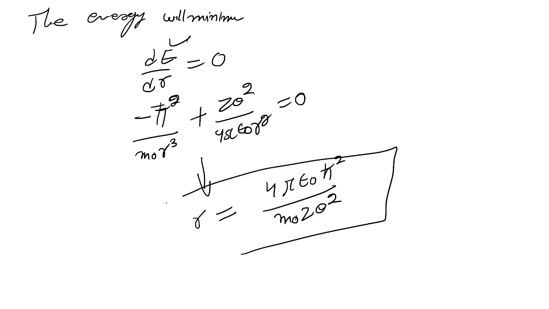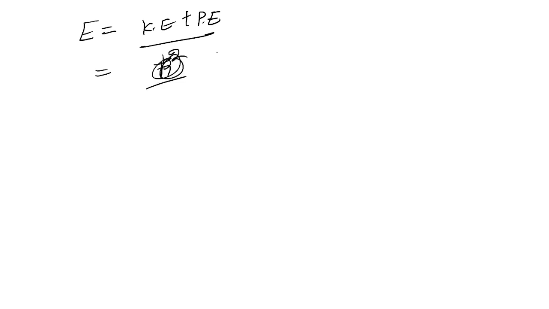R means the radius of that orbit. So now we put this value of r in the expression we had, kinetic energy plus potential energy. What was the kinetic energy? h bar square over 2m r square minus Z e square over 4 pi epsilon naught r.